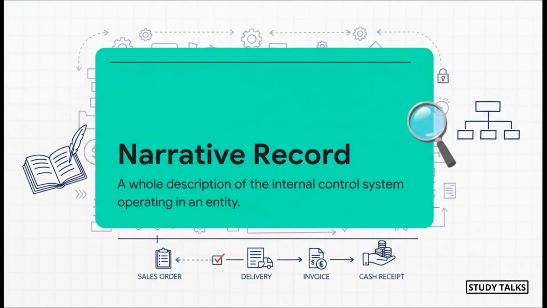The first method for doing this is what we call a narrative record. The best way to think of it is you're basically writing a story. The auditor observes a process, say the journey from a sales order all the way to cash coming in, and writes a really detailed step-by-step description of everything that happens, pointing out the controls at each stage.